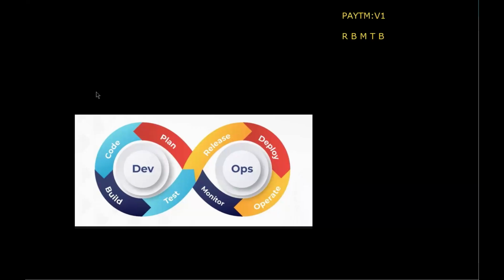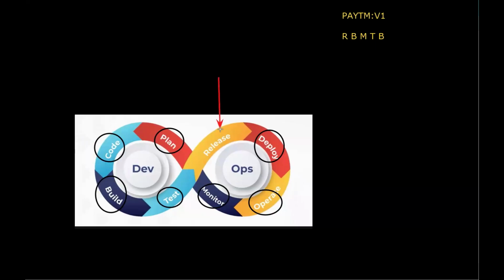So to create my Paytm application version 1, what have I done? I have done the plan, I have done the code, we have done the build, and also we have done test. And also we have done deploy, operate, as well as the monitor. So there is another phase called release. As of now, you can ignore what is meant by release, I will tell you later. Let's say today I have deployed my Paytm application version 1.